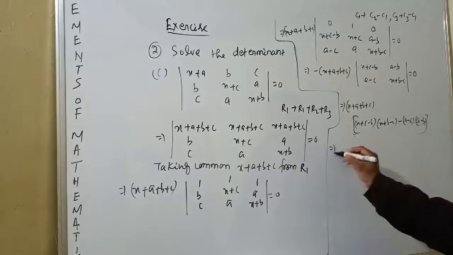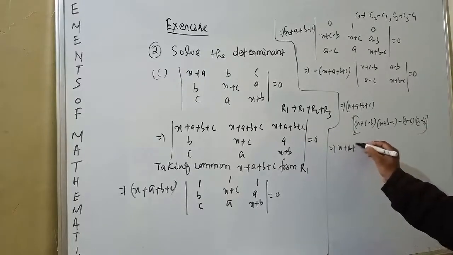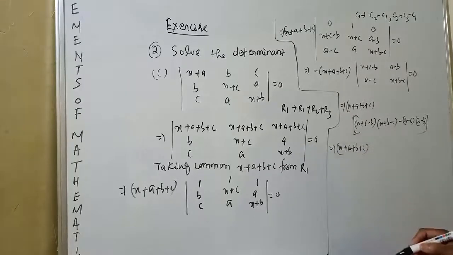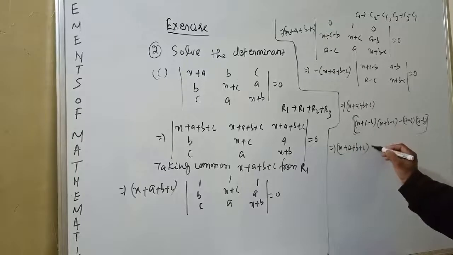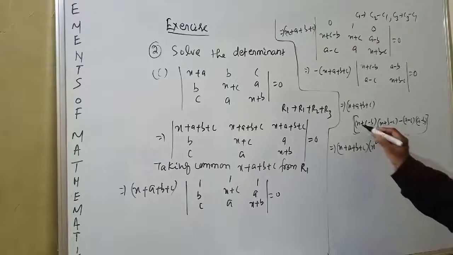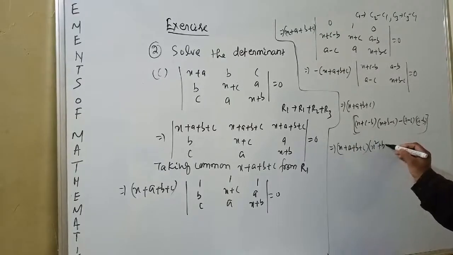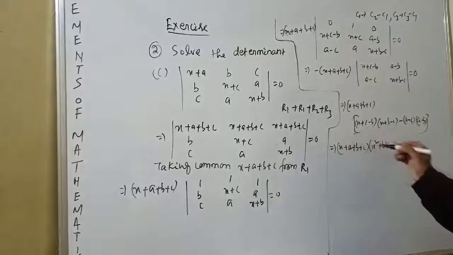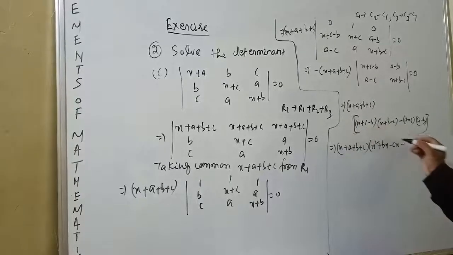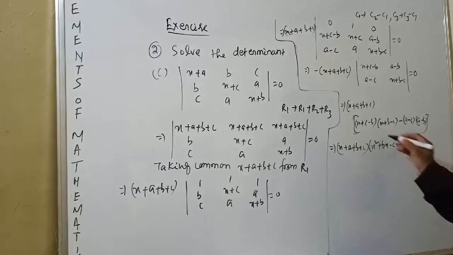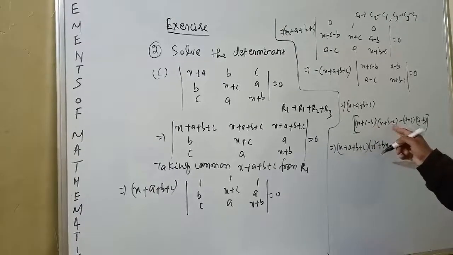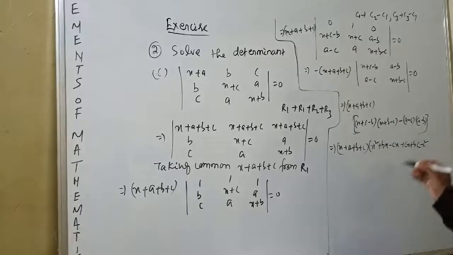That means x plus a plus b plus c times, you multiply here, how much you get? x into x, x square, x into b, bx, x into minus c, minus cx. Again c into x, cx, c into b, bc, c into minus c, minus c square.